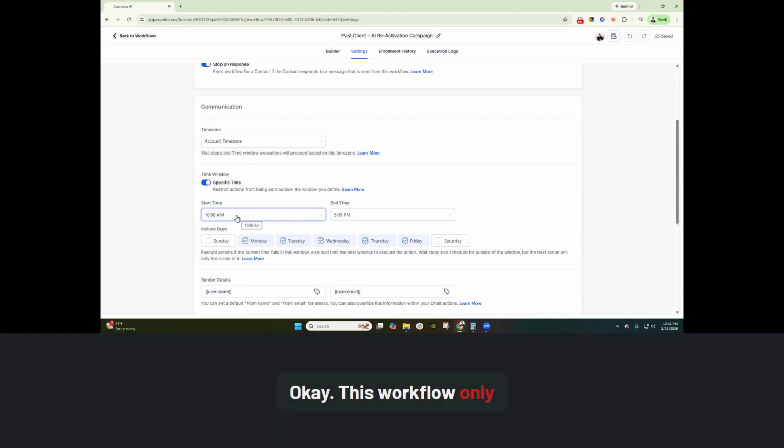This workflow only activates Monday through Friday between the hours of 10 a.m. and 5 p.m. If I have clients that are supposed to get a text message at 5:01 p.m., the system will turn off and then it will text them at 10 a.m. the next morning. So that's why we have a specific start time and end time window of execution.